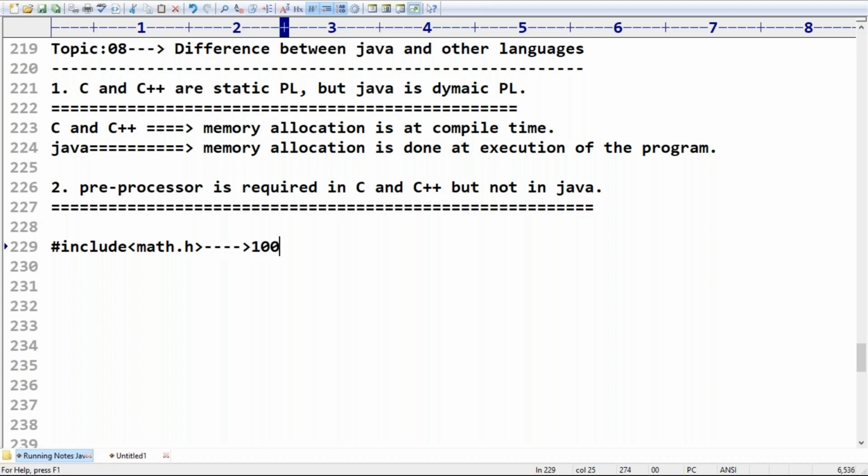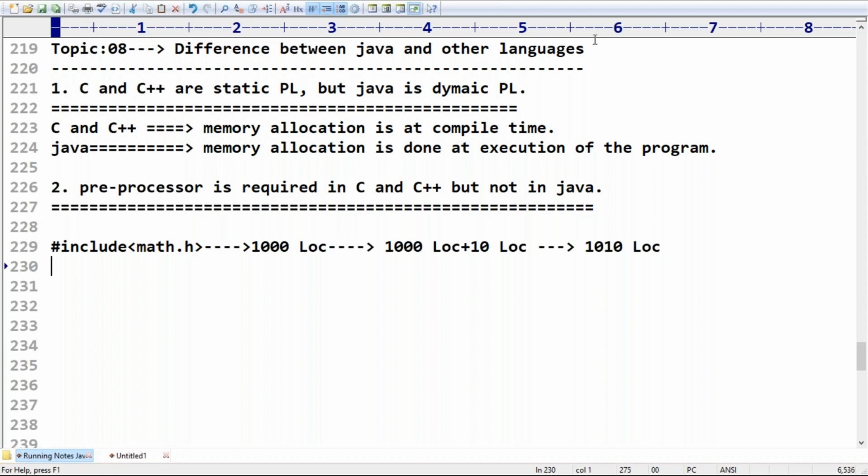Assume this math.h is having 1,000 lines of code. All these 1,000 lines of code will be included into your program, and your program may have 10 lines. So the total length of the program will become 1,010 lines of code. The reason behind this is that the preprocessor will directly copy paste the content which is there in your library file. That means the math.h file is available as it is.